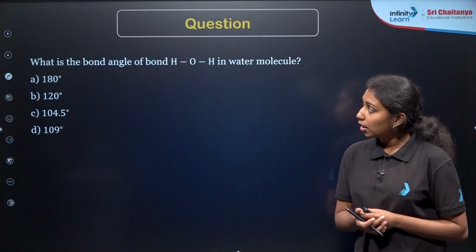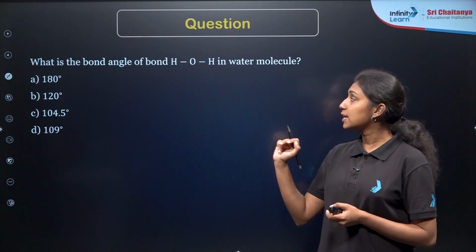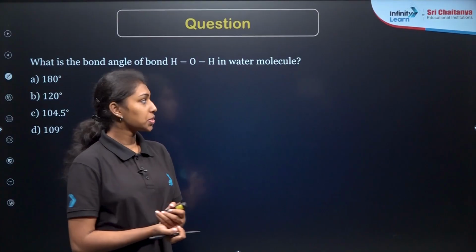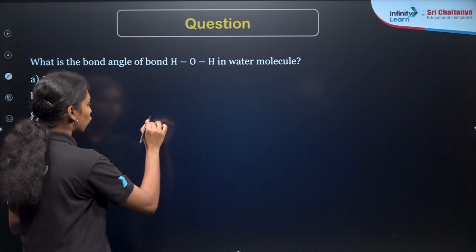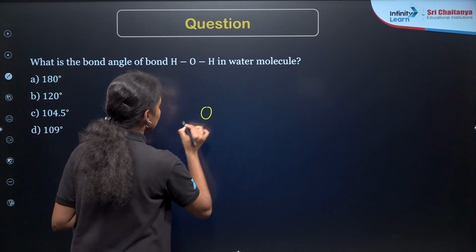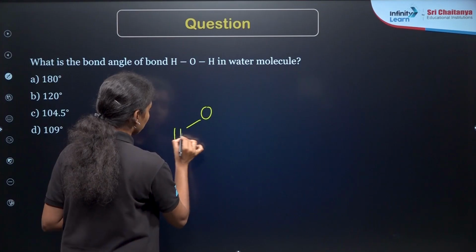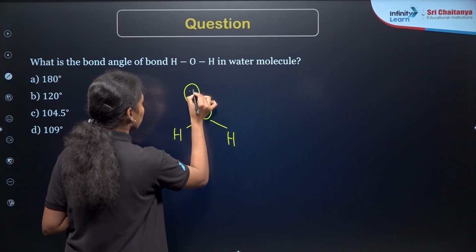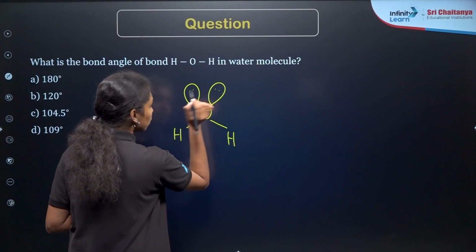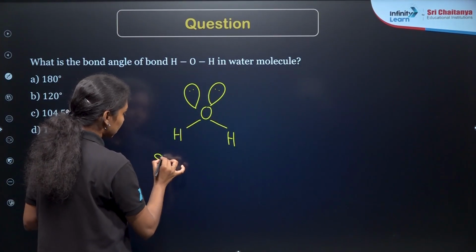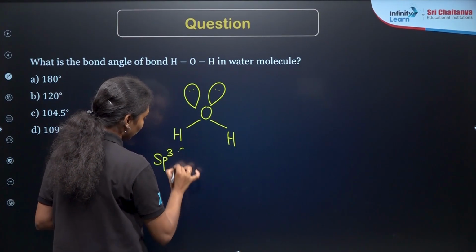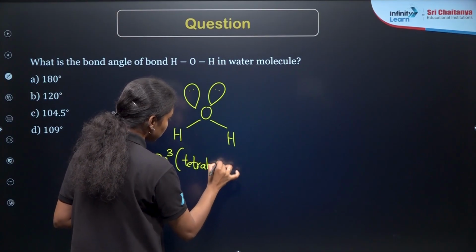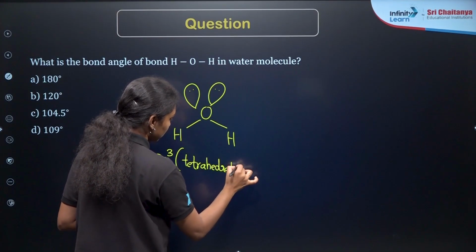What is the bond angle of hydrogen, oxygen and hydrogen in the case of water molecule? Again, these are the exceptional cases of the sp3 hybridization. So just draw the structure of water molecule. Oxygen is a central atom. 2 hydrogen atoms are present. 2 bond pairs are present in the case of hydrogen atoms. And 2 lone pairs are present, right? Because of the presence of hybridization, it will be sp3 itself. So expected shape will be tetrahedral, right? Expected shape is tetrahedral. But because of the presence of these 2 lone pairs,